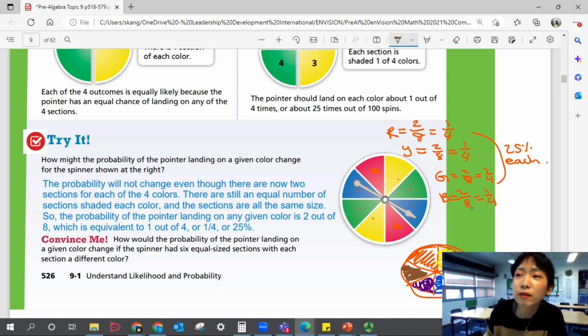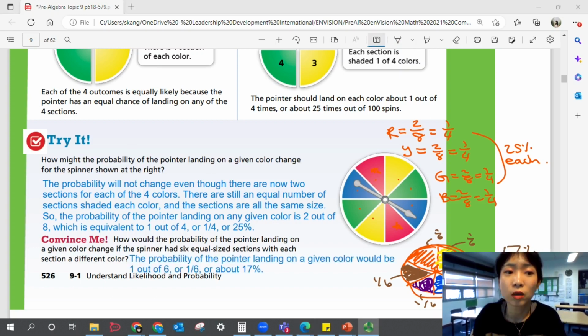So how would the probability of the pointer landing on a given color change? If they're all different colors, and they're all equally divided by 6, then they should still be the same, right? That's 1 out of 6, 1 out of 6, 1 out of 6, 1 out of 6, and so on. And so they're all the same probability, or about 17%, or 16.66666 repeated percent. Okay, let's write that down as well.